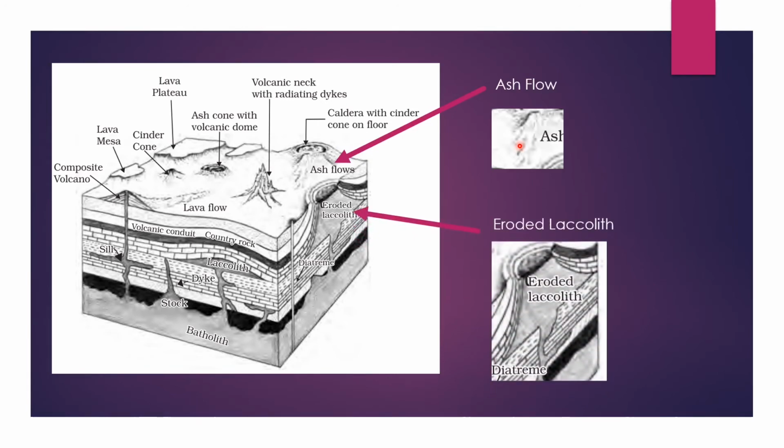The next one is eroded laccolith. The land part itself, the lithosphere part itself, melts into magma. The lithosphere got eroded and became magma. So it is called eroded laccolith.